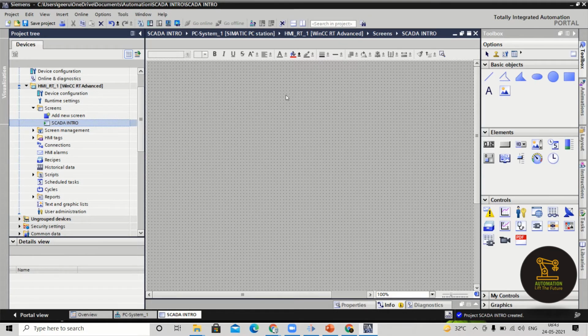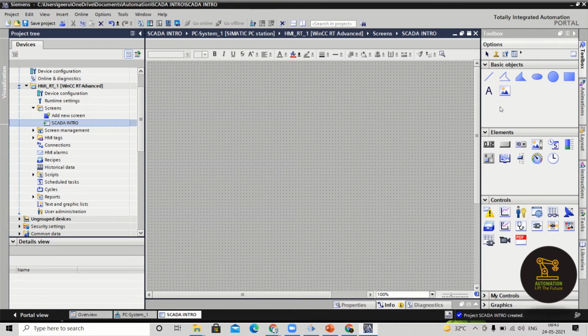That is the beauty of this TIA portal, because all the automation software is already integrated in the TIA portal. So if you work with the PLC, then when you work with the SCADA, it doesn't take much time to understand the software, because you are already an expert in the PLC, so you don't require a difficult way to understand it. In the toolbox you can see some basic objects. Initially you will see the basic objects, then I will let you know about the toolbar which is available on the screen.